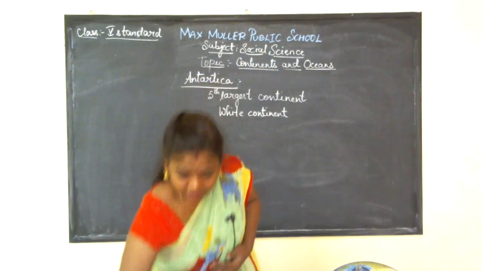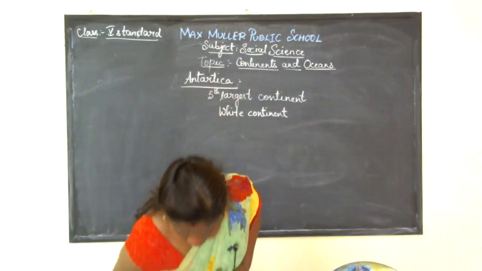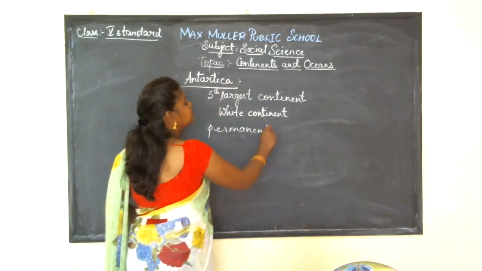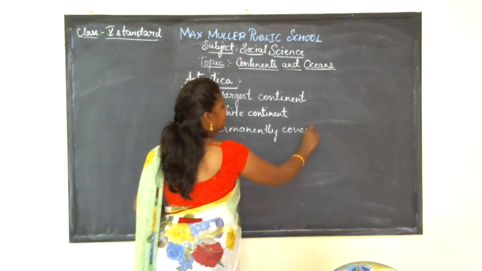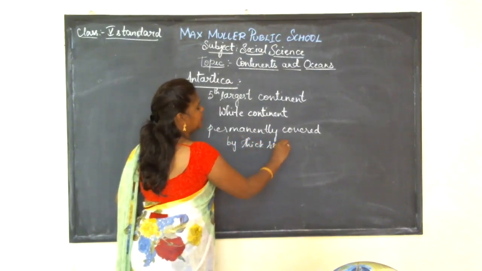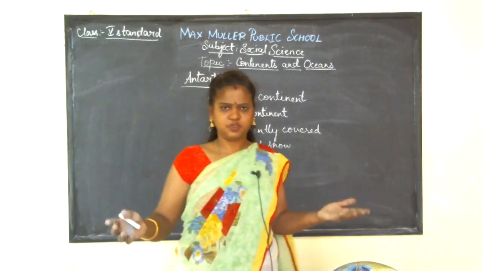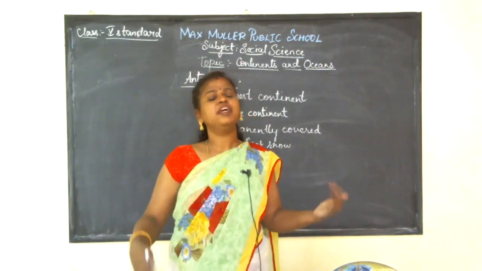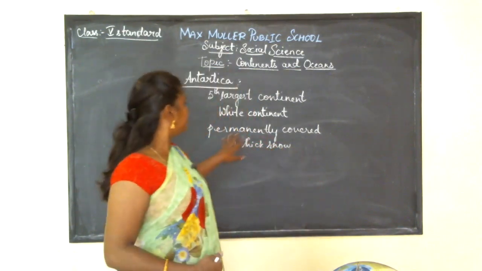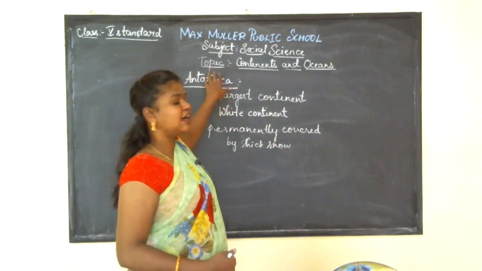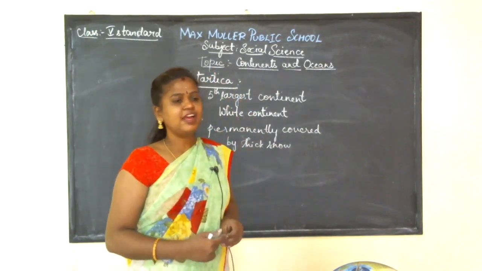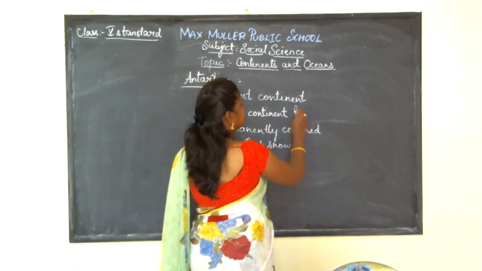The whole land is always, that is permanently, covered by thick snow. Permanently means whenever you see this place, it will be covered by thick snow. Due to the permanent cover of thick snow, the Antarctica continent is called the white continent. And here there is no human habitation.